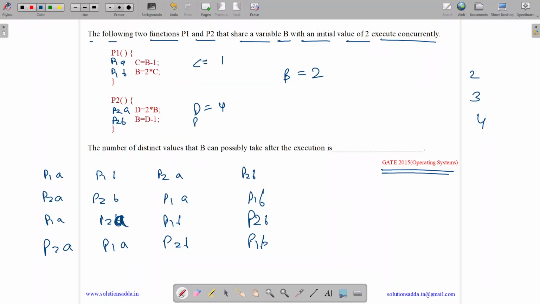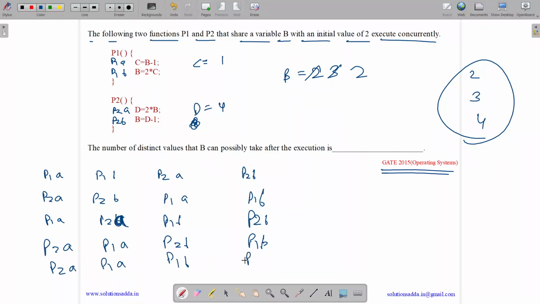P2B, B will hold D minus 1, which is 3. Now P1B, B will hold 2 into C, which is 2. Okay, 2 is present. And we can have more sequences like P2A, P1A, P1B, P2B. But you will get to know that only these three values are possible.